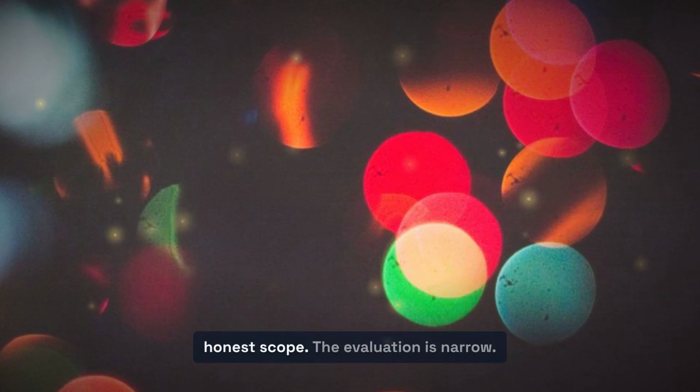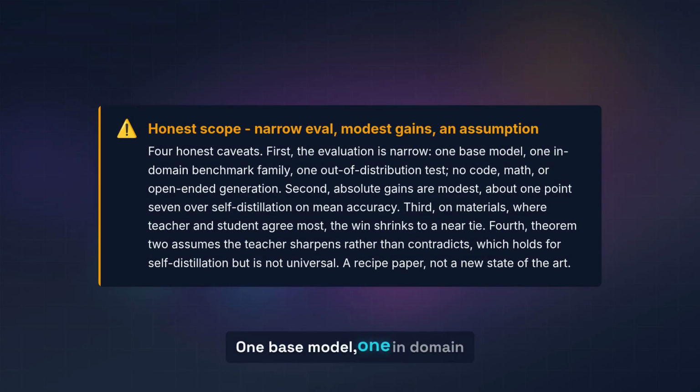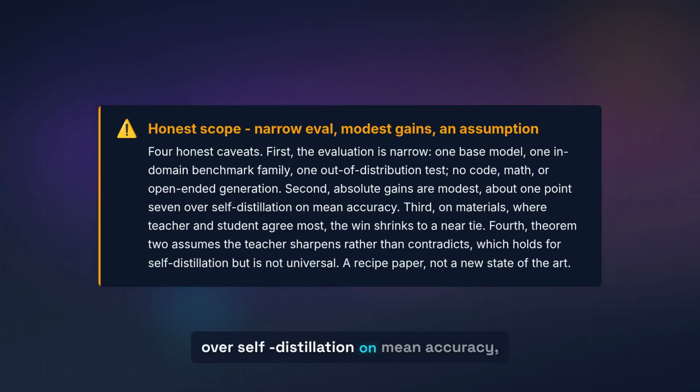Now the honest scope. The evaluation is narrow. 1 base model, 1 in-domain benchmark family, 1 out of distribution test. No code, no math, no open-ended generation. The absolute gains are modest, about 1.7 points over self-distillation on mean accuracy. And on materials, where teacher and student already agree the most, the win shrinks to a near tie.